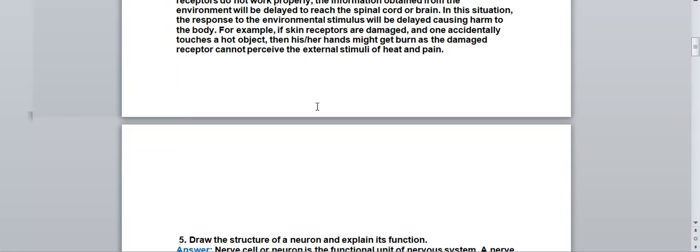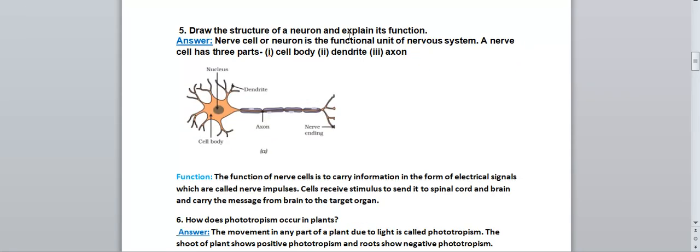Our next question is, draw the structure of a neuron and explain its function. So what is a neuron? First of all, you should know that a neuron, also known as a nerve cell, is the functional unit of the nervous system. This is the main definition of a neuron. It has three main parts: cell body, dendrite and axon. You should always remember this question. This is very important. And its diagram is also very important for your board exams.